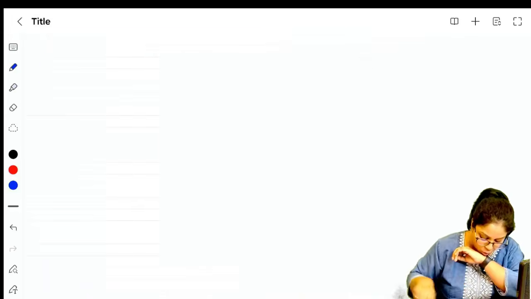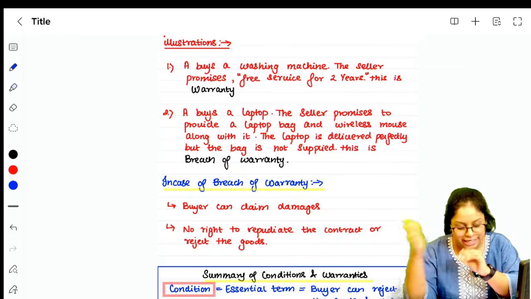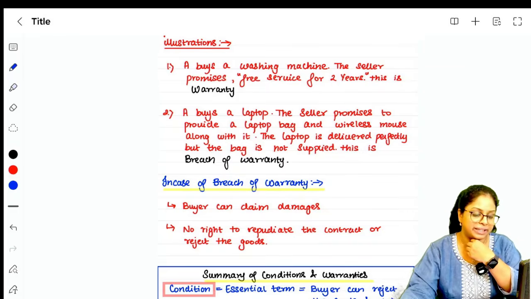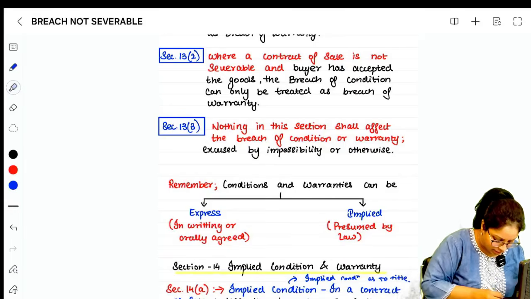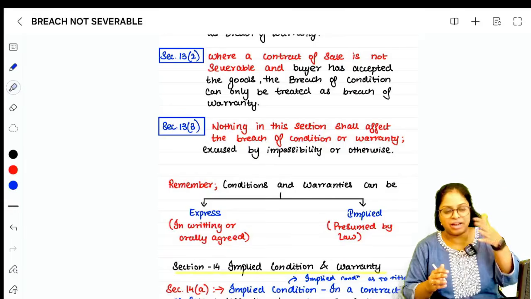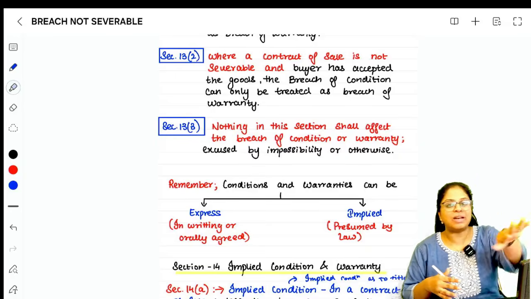Now let's move on and learn our next section, right? Section number 13 till section number 17. So let's start with the next section, which is section number 13. Sections number 11 and 12 we have already completed. Section 12 had 3 subsections. What does 12.1 say?